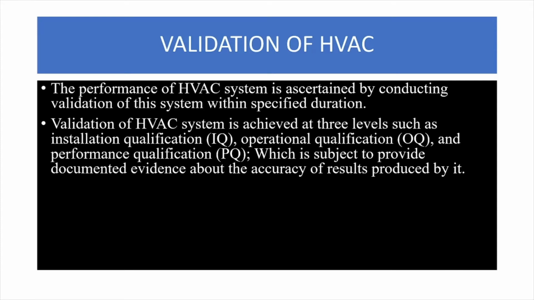Now, validation of an HVAC system is achieved at 3 levels, such as installation qualification, operational qualification, and performance qualification. These are the 3 levels through which we need to undergo to validate an instrument like HVAC. This is to provide documented evidence about the accuracy of results produced by it. That is the main intention of validation.